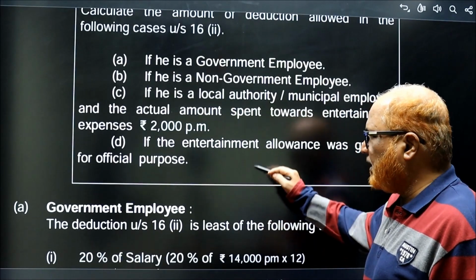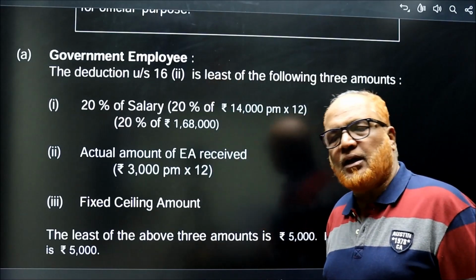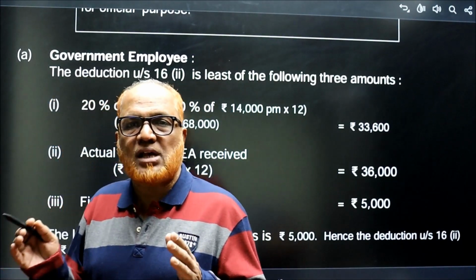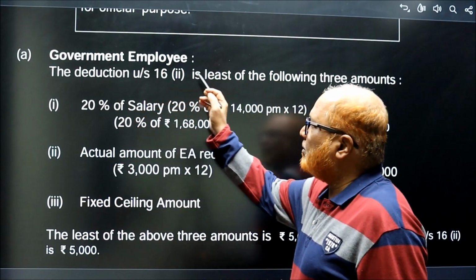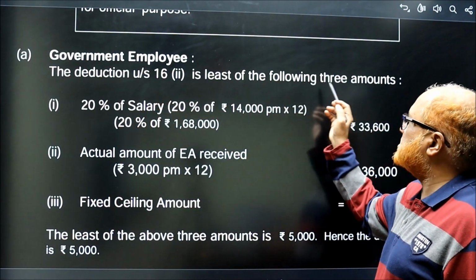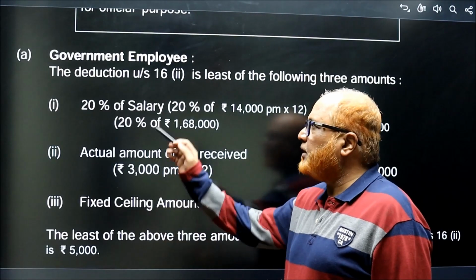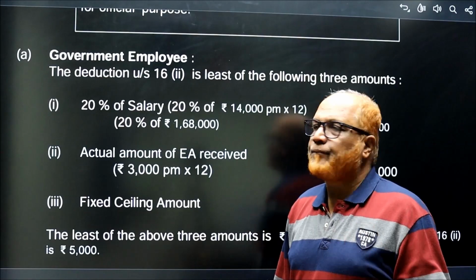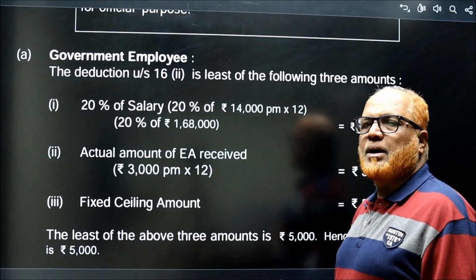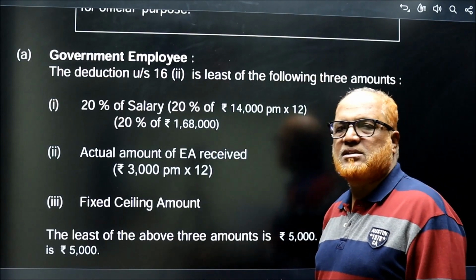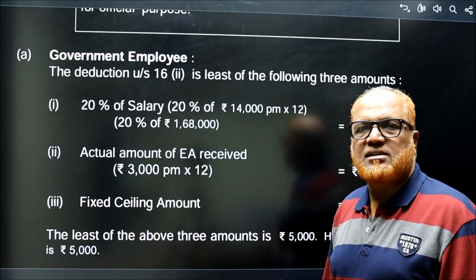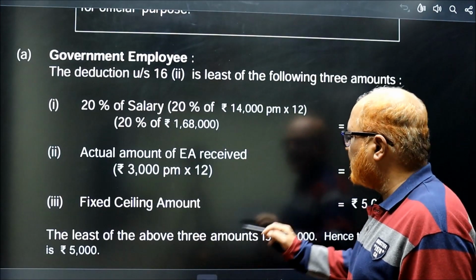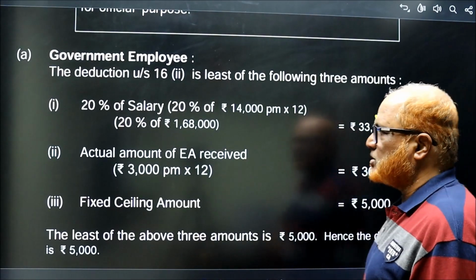Now, first of all, A case, government employee. For a government employee, EA deduction is allowed. So the government employee deduction under section 16.2 is the least of the following 3 amounts. 20% of salary. Salary means only basic. The basic salary 14,000 per month into 12, you will get 1,68,000. 20% of 1,68,000, you will get 33,600. So 33,600 is the first amount.